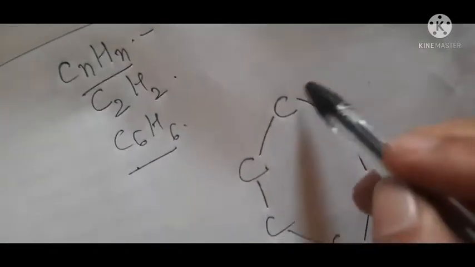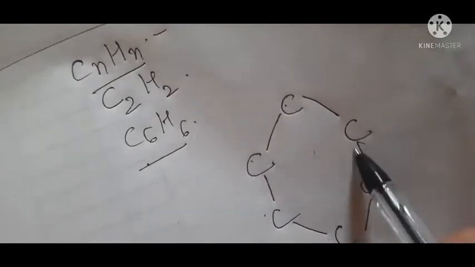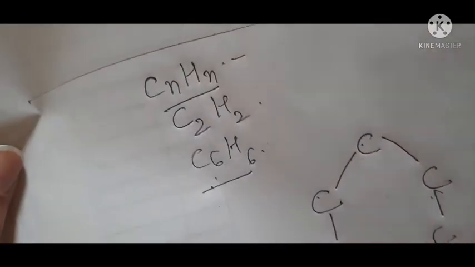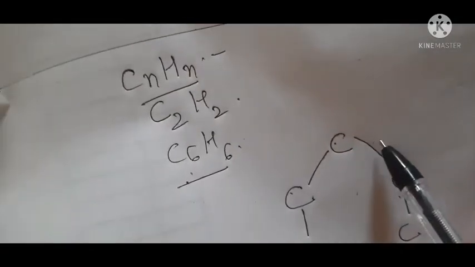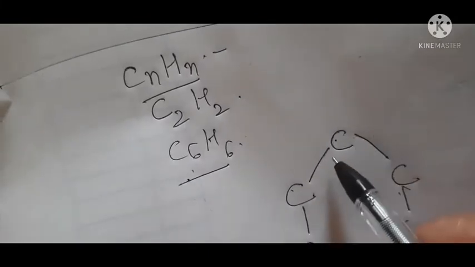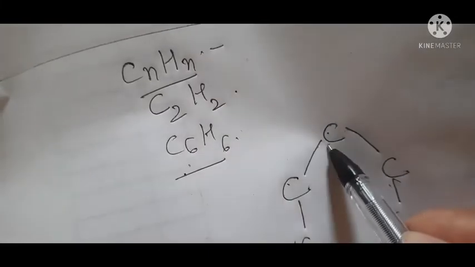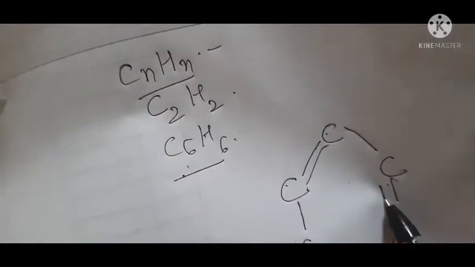C, C, C, C, C and C. Now here 1, 2, 3, 4, 5, 6. Here also there are 6. Okay. Now what is this? This is an unsaturated hydrocarbon. Unsaturated means there is a double bond here. So there are alternate double bonds. One is this, here, here. These are the double bonds.